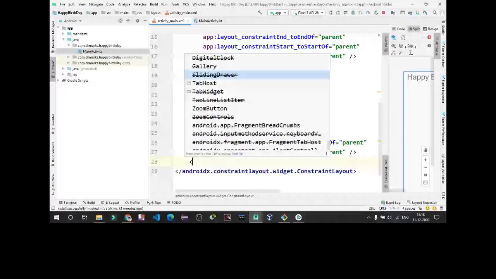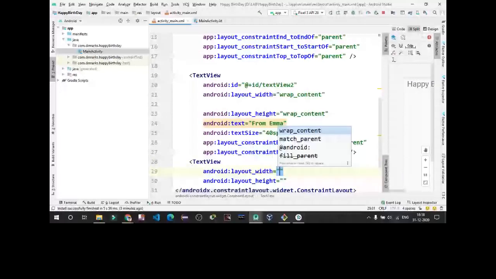When a text view is taken, you get an option to wrap content. Wrap content means the size follows what the content is. If you increase the size of the content, its box will also increase. It's like that only.